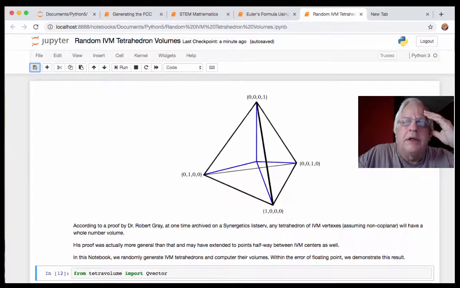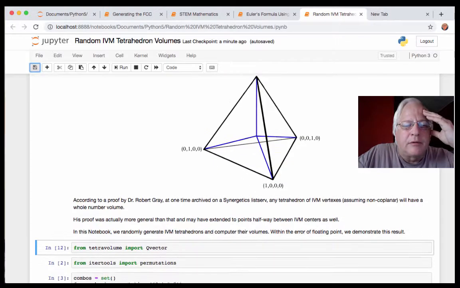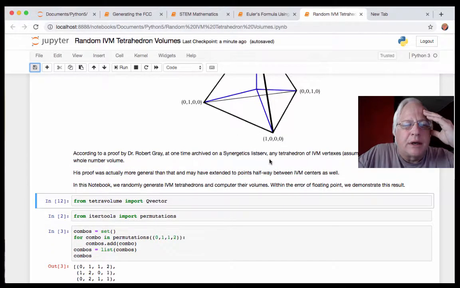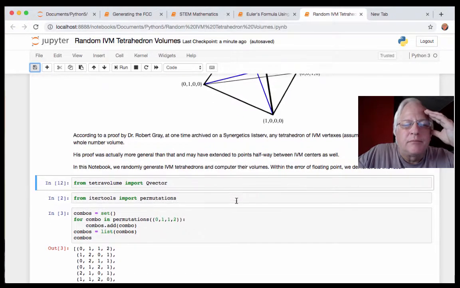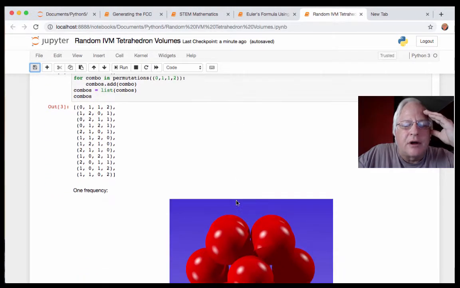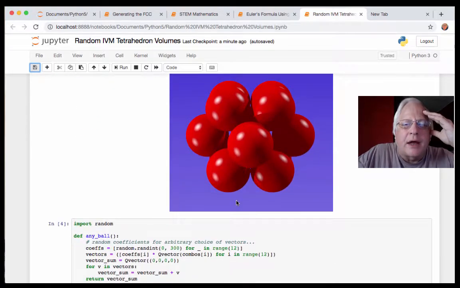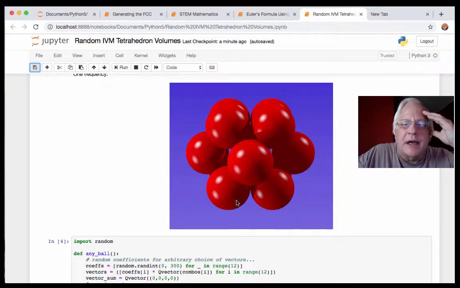You're ready. This is a short video, and it's about not proving, which was done once by Dr. Bob Gray in my awareness, but showing through random generation of tetrahedrons that all tetrahedrons with IVM sphere center volumes have integer volume. So say that again. All tetrahedrons with IVM sphere center vertices is what I meant to say.